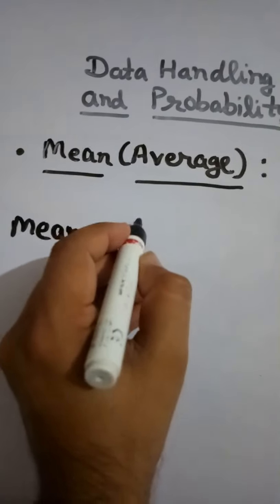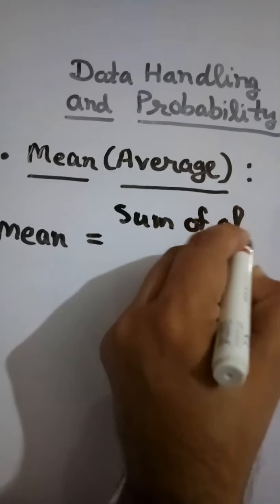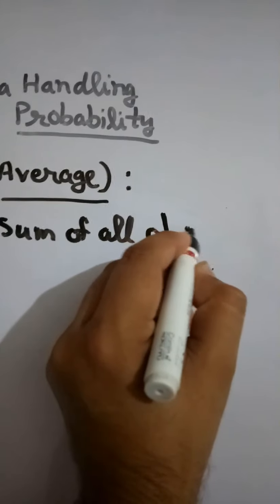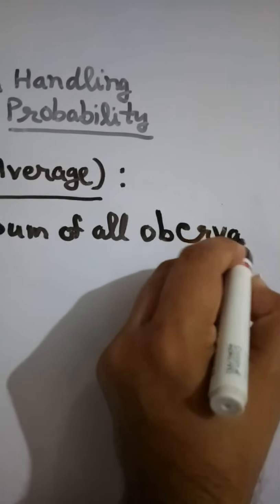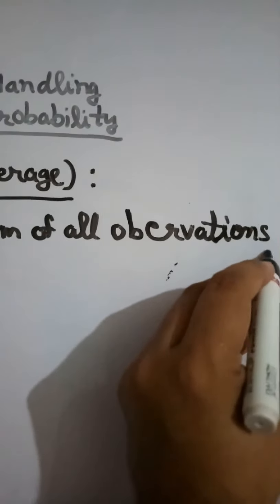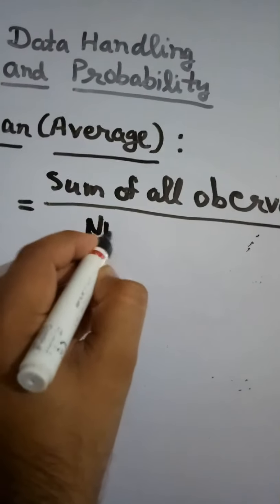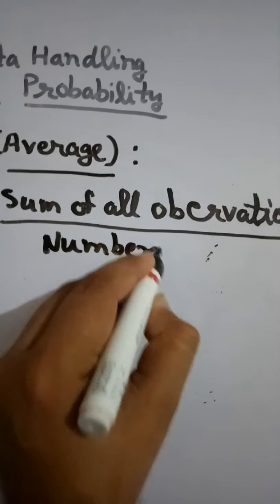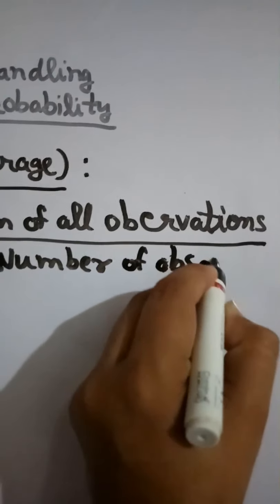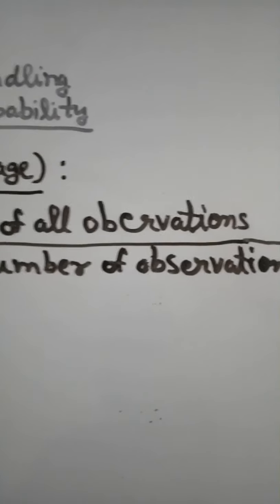Arithmetic mean or mean is equal to the sum of all observations upon the number of observations.